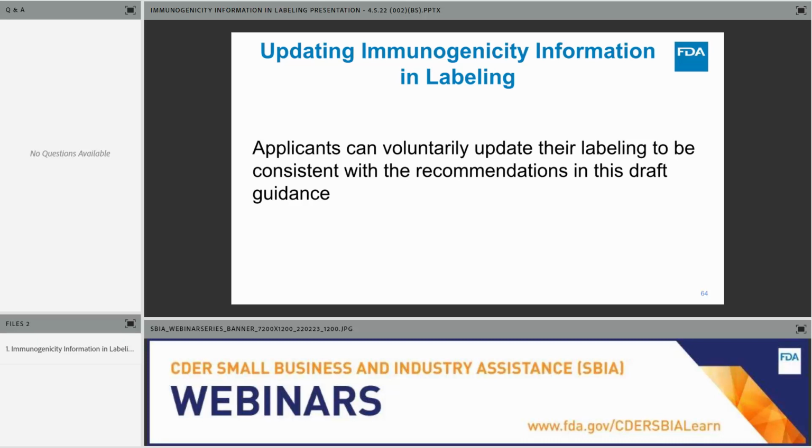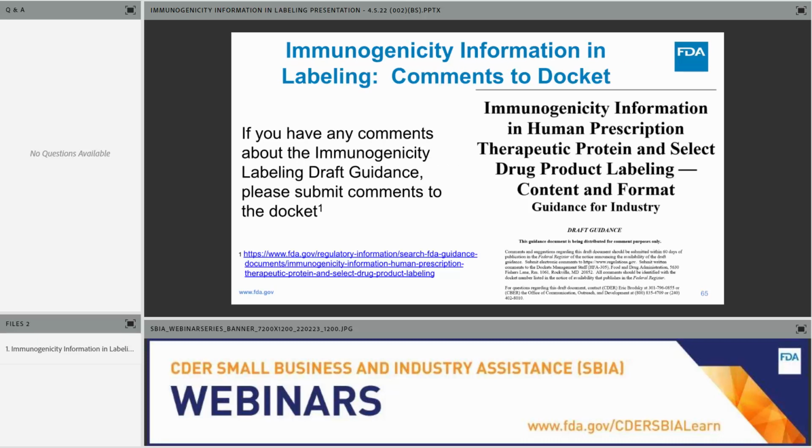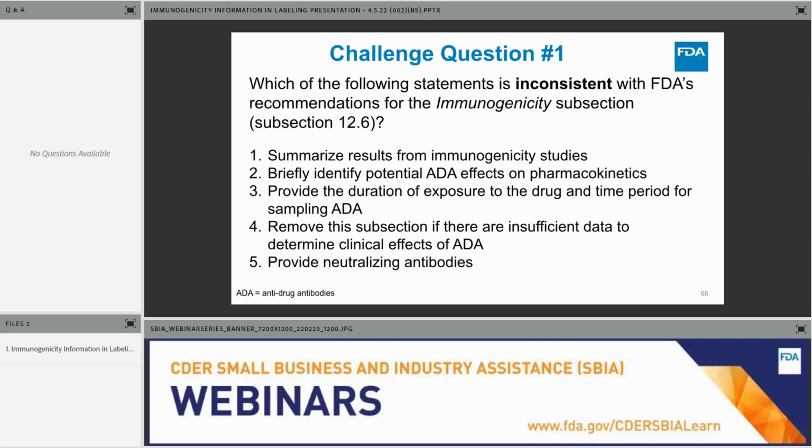And certainly in the draft stage, applicants can voluntarily update their labeling to be consistent with the recommendations in the draft guidance. And we think that applicants are likely to do this given the concepts that we discussed in this presentation. So finally, as I stated before, this is a link to the docket. We welcome your comments. As I stated earlier, we received 2 thoughtful comments as of last night. We will look at your comments prior to finalization of the guidance.